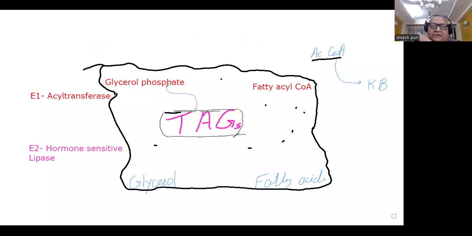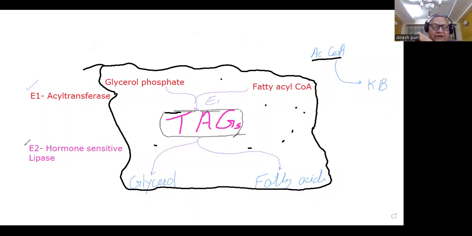There is a dynamic steady state. Triacylglycerols are continually being synthesized with the help of an enzyme called acyltransferase, abbreviated as E1, and they are continually being degraded to form glycerol and fatty acids.